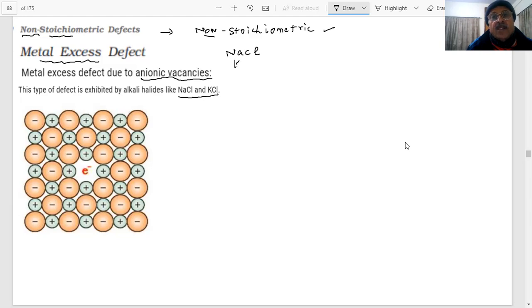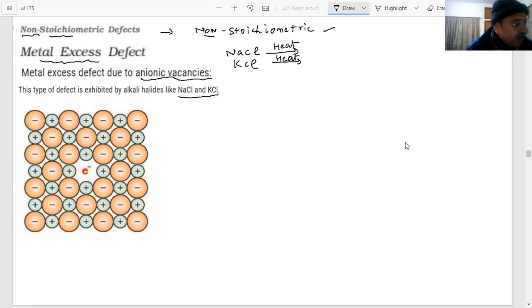NaCl and KCl, students. If I heat NaCl or KCl crystals in an atmosphere of sodium vapor, what will happen? The sodium atoms are deposited on the surface of the crystals. What is happening? You are heating it. This is my Na, which I have shown here. There is an electron, students. So when you are heating, sodium atoms are deposited on the surface of the crystal.